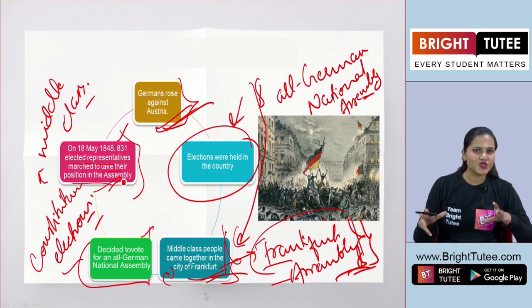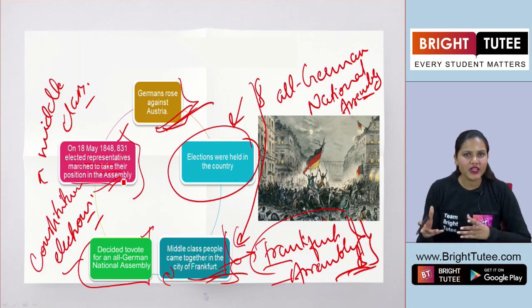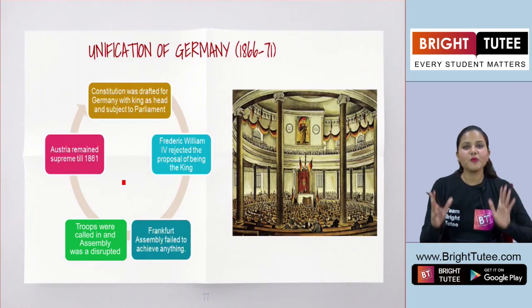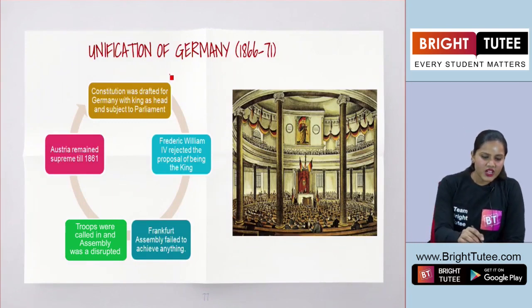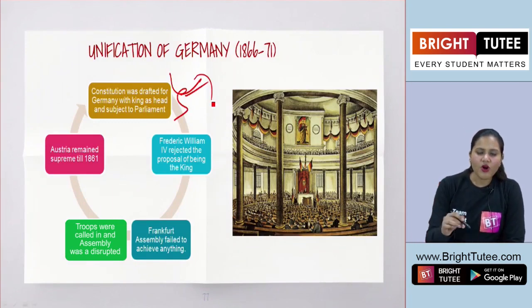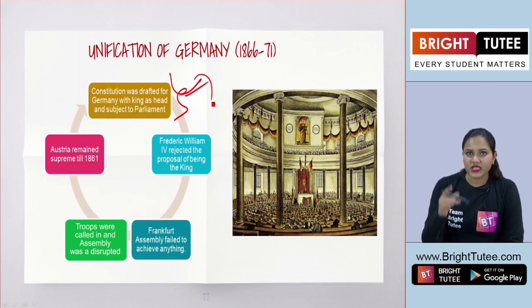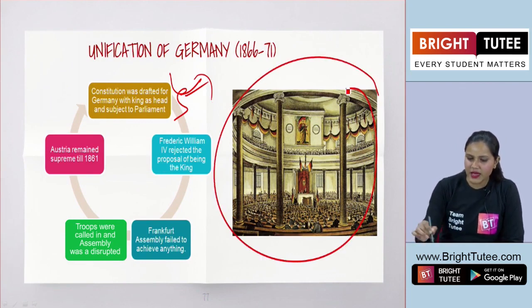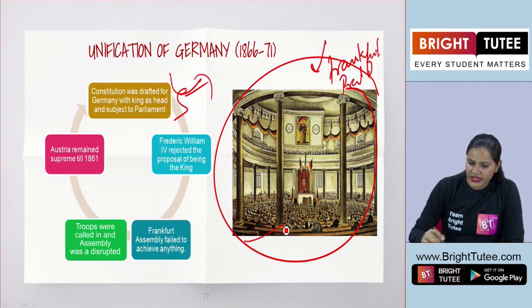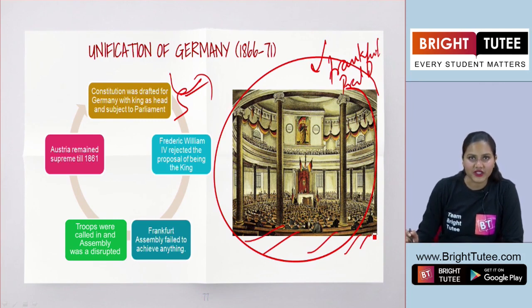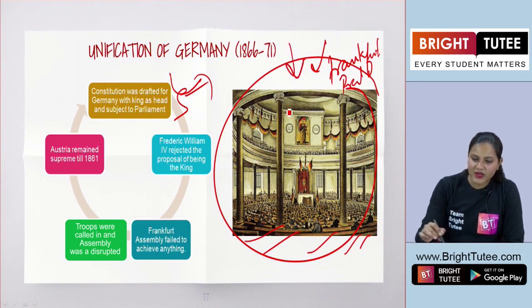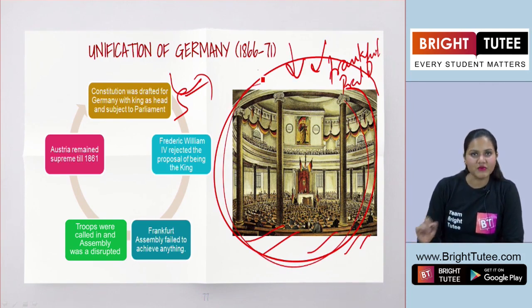But what was the situation here? Did it actually happen? No, it was a complete failure. All these elected representatives assembled in this Frankfurt Parliament in Germany. As you can see, it was a large gathering. Now this is the image depicting the Frankfurt Assembly here.